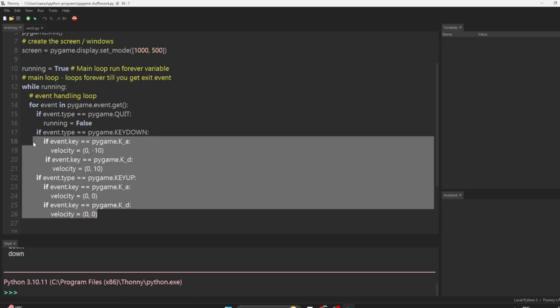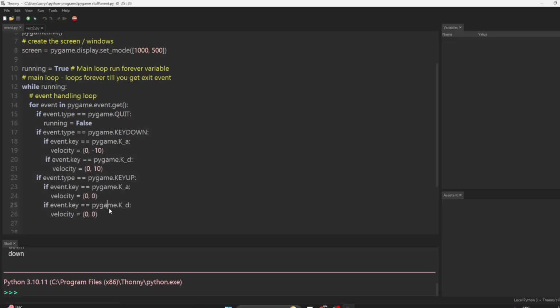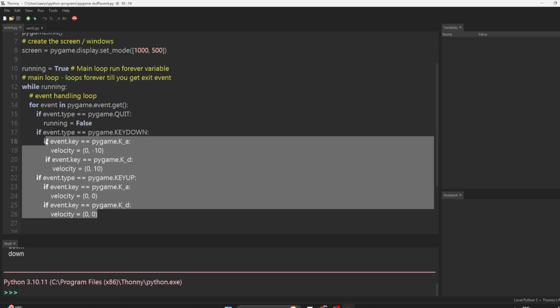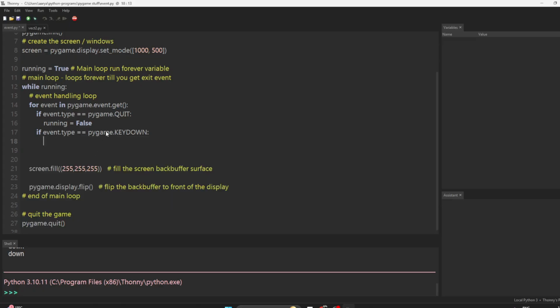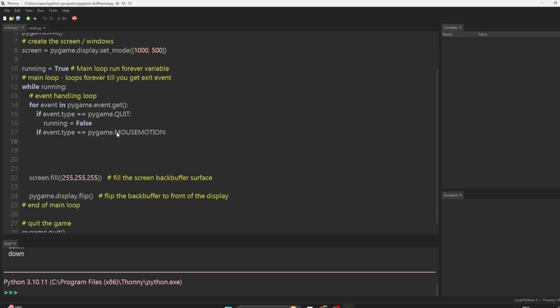What is the other important event we care about? Probably the mouse. So the mouse, we don't want the other ones, we're just going to say mouse one. There is something called mouse button down also, but we're not going to worry about that. We're going to go to mouse motion. The mouse motion is when you're moving the mouse.